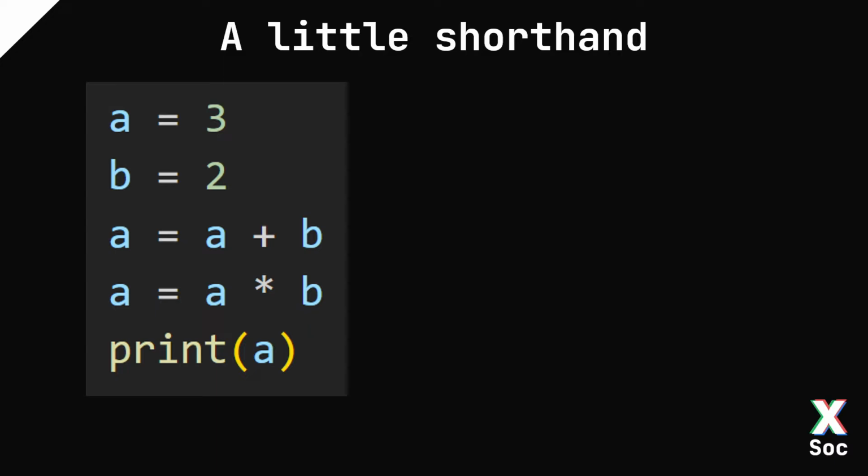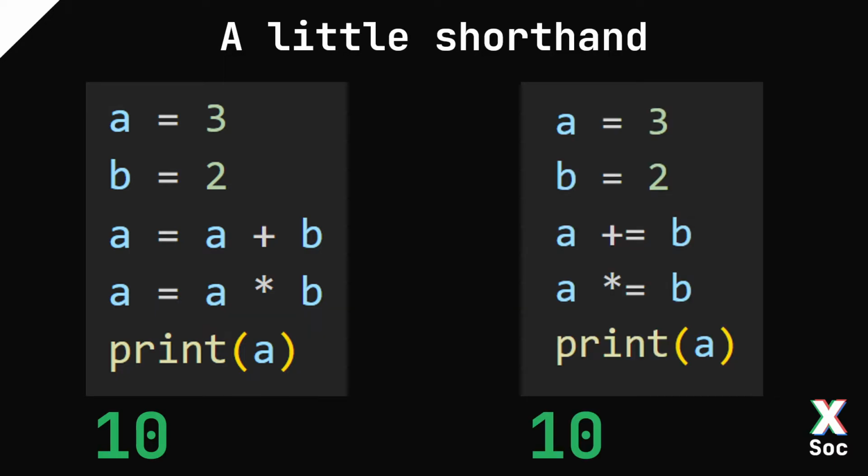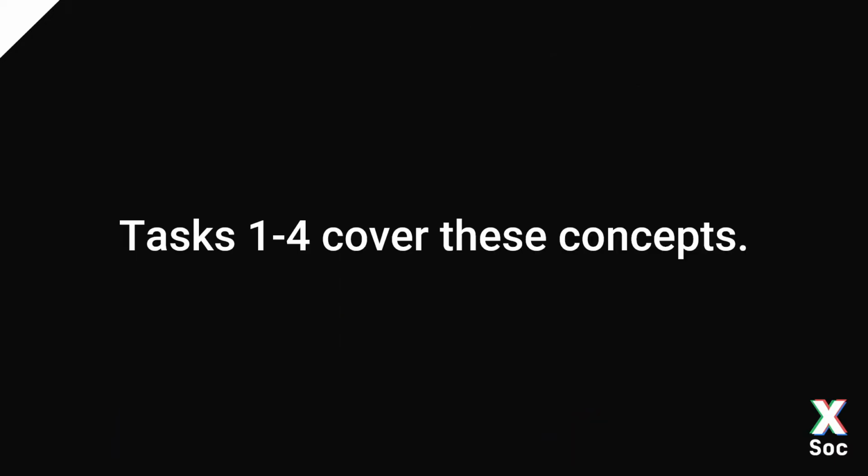A equal to a times b, that's equal to 5 times 2, which is 10. So now a is 10. And when we print out a, we get 10. So the shorthand for doing this, variable is equal to variable plus something, or variable times something, is like this. So these two code snippets are equivalent. And tasks 1 to 4 in the notebook, link in the description, cover these concepts.